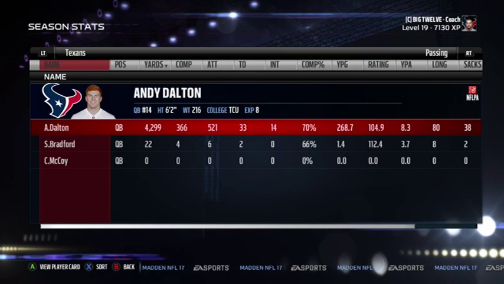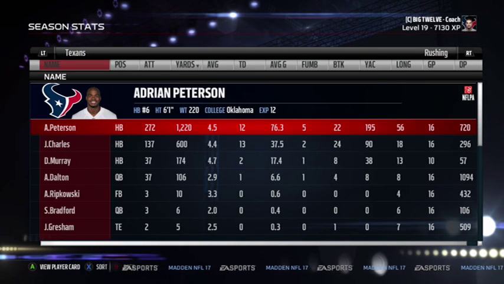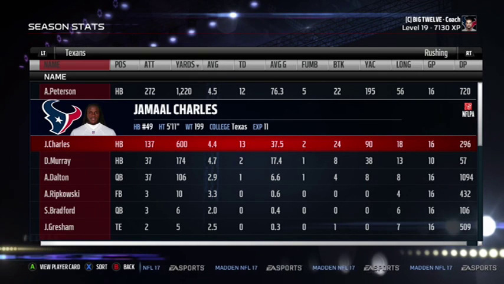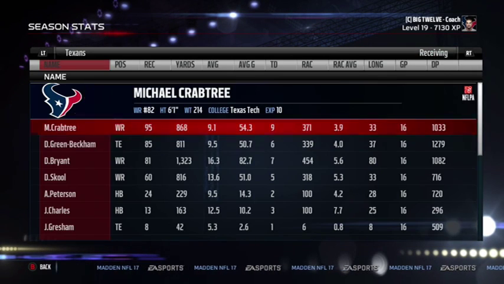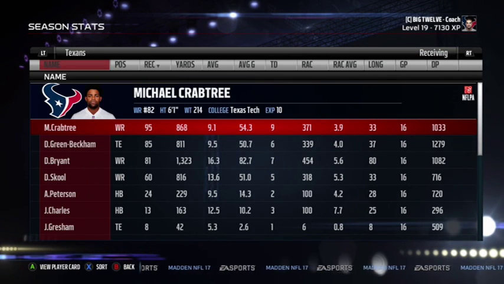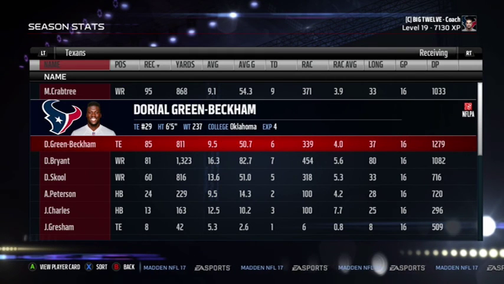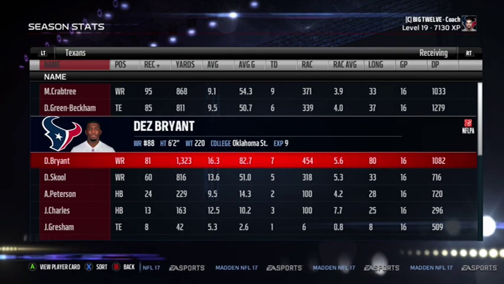So Andy Dalton, 4,299 yards, 33 touchdowns, 14 interceptions. Rushing, Adrian Peterson, 1,220 yards, 12 touchdowns. Jamaal Charles, 600 yards and 13 touchdowns. Receiving, Michael Crabtree, 868 and 9 touchdowns. Jarrell Green-Brackham, 811 and 6 touchdowns, and Dez Bryant, 1,323 yards and 7 touchdowns.